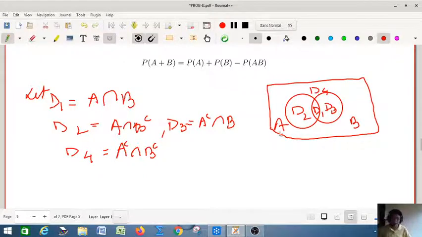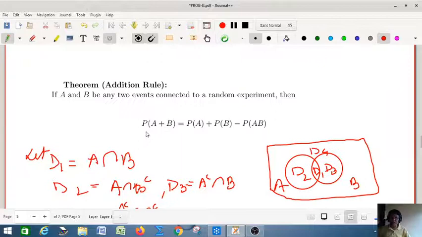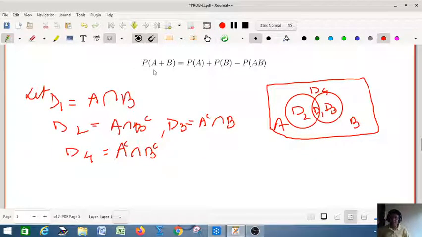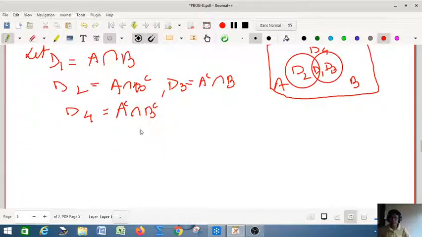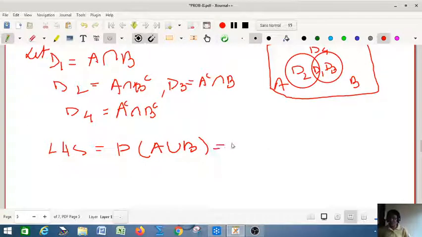Now look at that, all the Di's are mutually exclusive from the diagram. Okay, so their intersection will be phi. So all D1, D2, D3, D4 are pairwise mutually exclusive. So what is your LHS? LHS is probability of A union B. So that is equal to probability of D1 union D2 union D3.